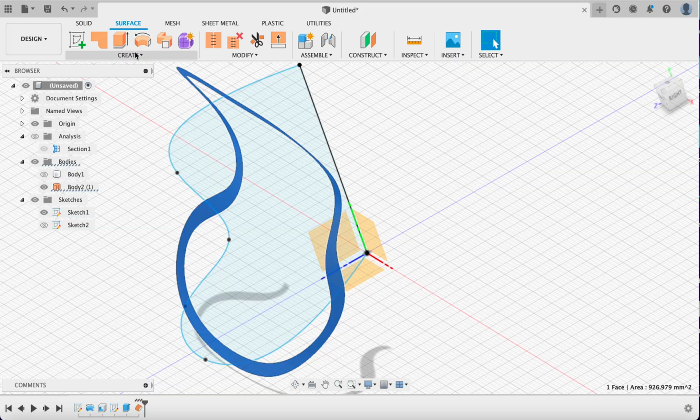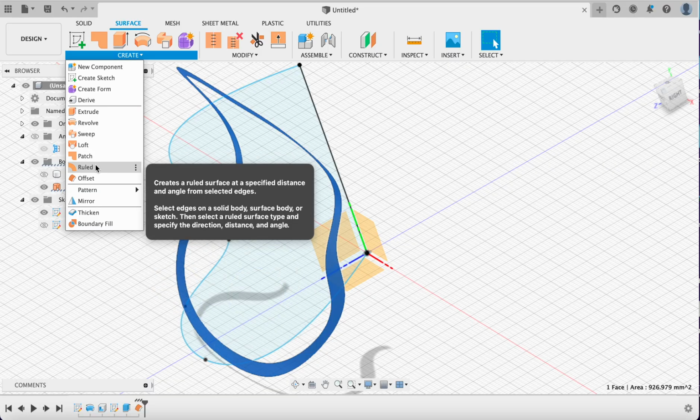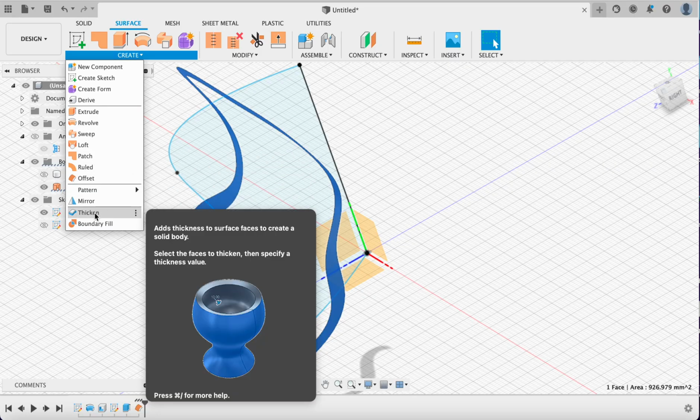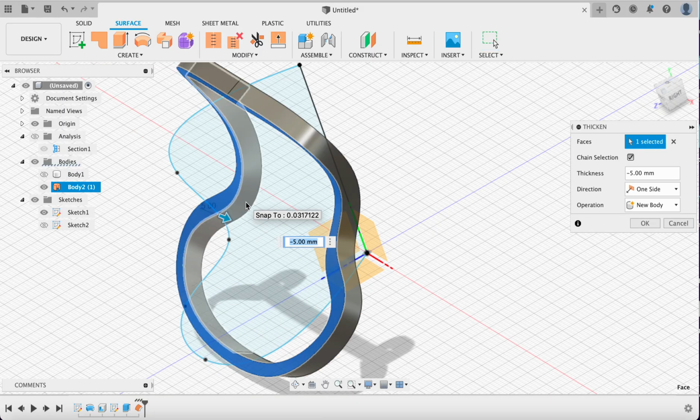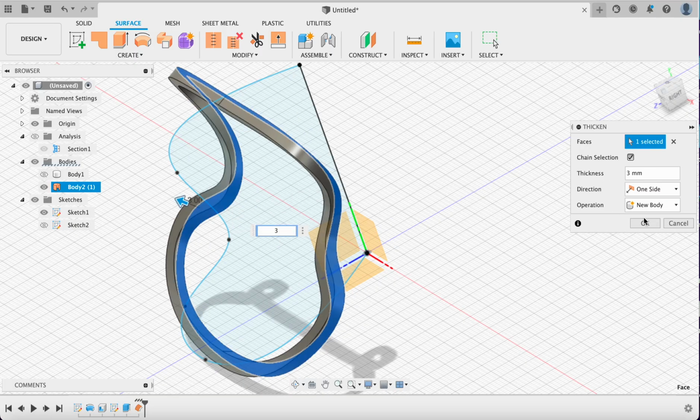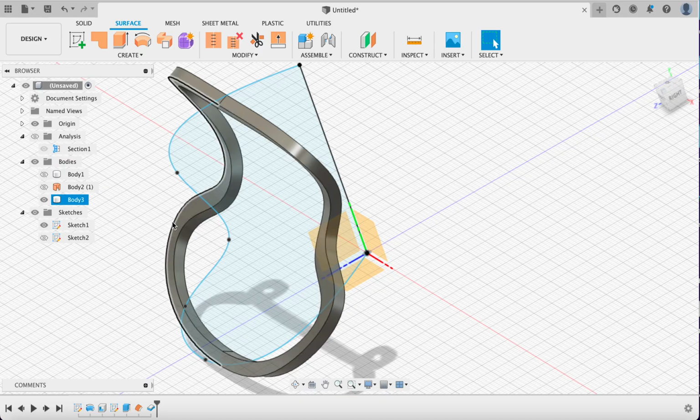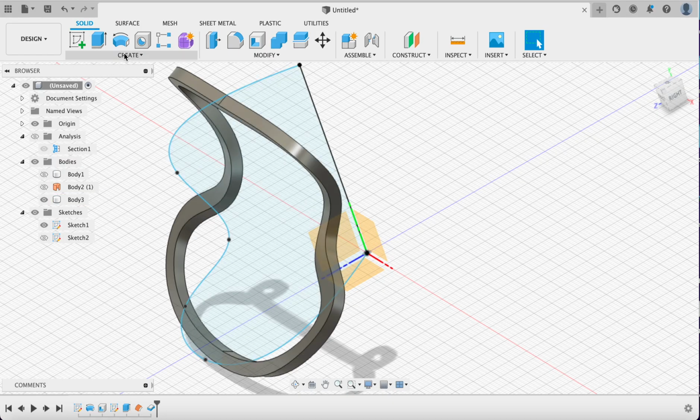And I'm going to thicken this. That's our next command. So thicken is going to be right here. And it tells you again what it does, but it's going to add some wall thickness or general thickness to our part. And I'm going to say it's 3 millimeters here just to keep things easy. And we'll click OK. It's going to make a new body. And that's great. So now I have my first object. I'm going to go back into the solid commands just for now.